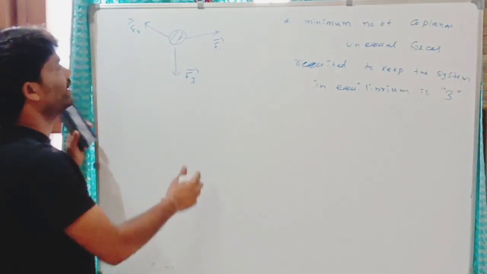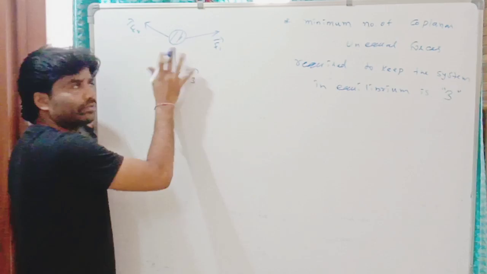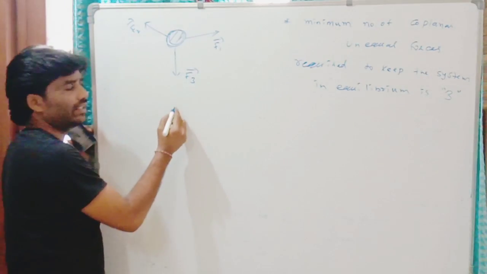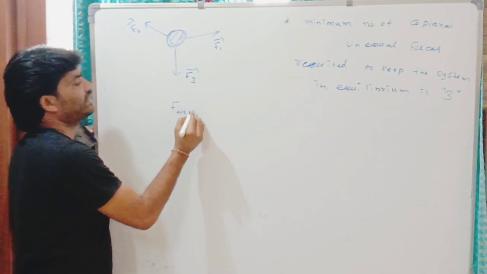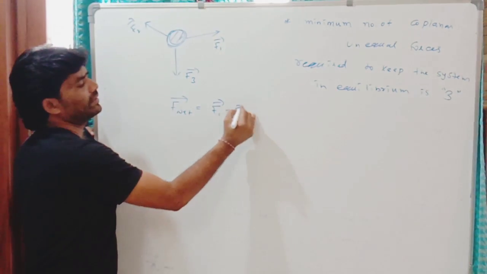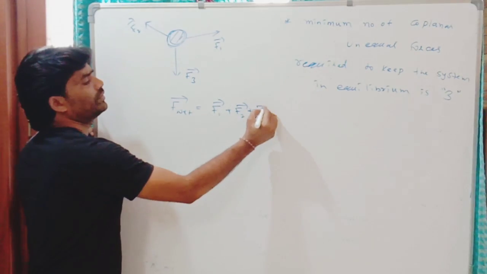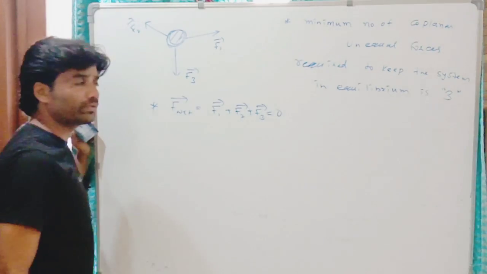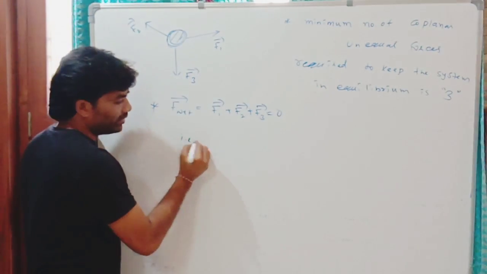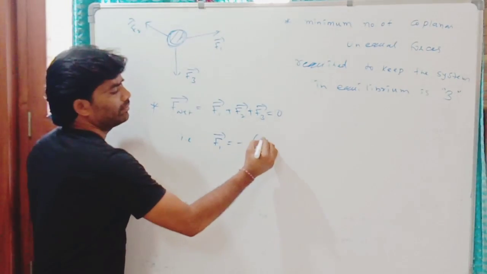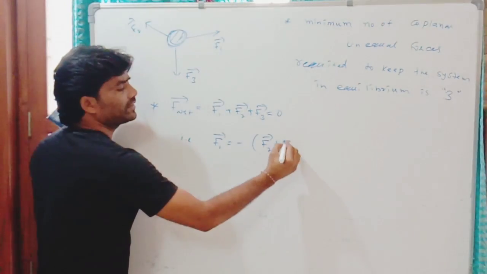Clear? Now you can see here 3 forces are acting simultaneously on this system in 3 different directions. The net force is 0, meaning F1 plus F2 plus F3 is equal to 0. The total sum of the 3 forces is 0. It means F1 is equal to minus of (F2 plus F3).